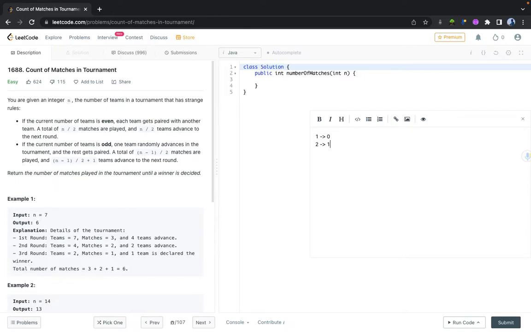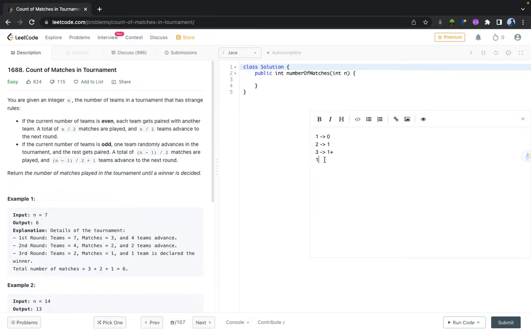If the teams are three, you can see that the number is odd, and for odd, one team will qualify to the next round. So this one team has qualified to the next round. Now the remaining teams will be two. Out of those two teams, how many matches can be played? One match can be played. So one match has been played.